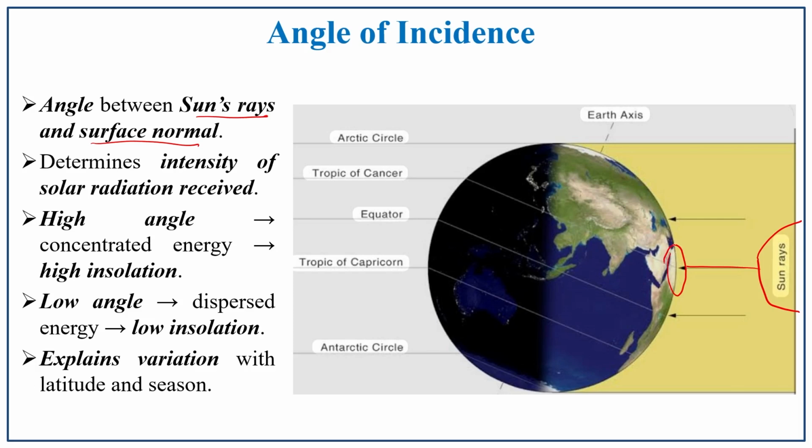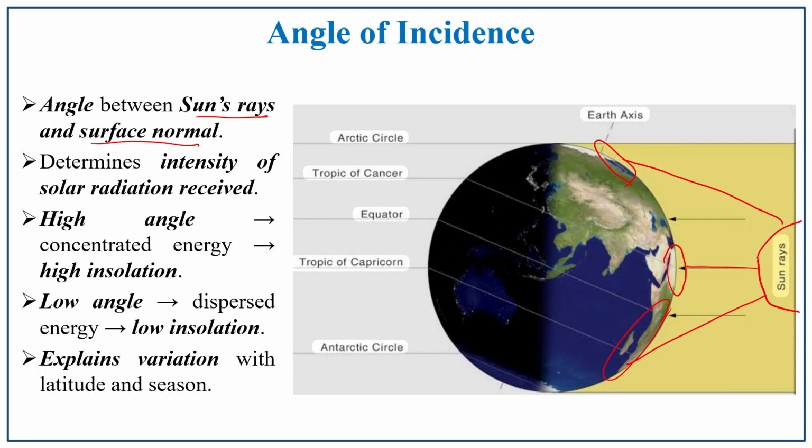Here the area is very small, and the sun rays received in the polar region cover a larger area. Because of this area difference, the receiving of incoming solar radiation differs. If you can imagine heating a tumbler of water and heating a vessel of water, that difference can be observed in this particular process.